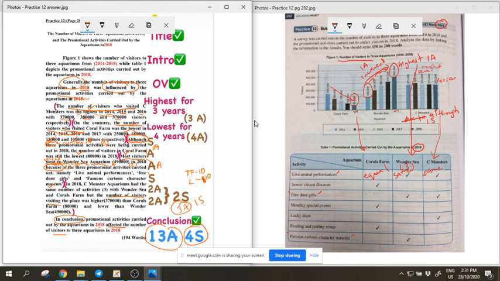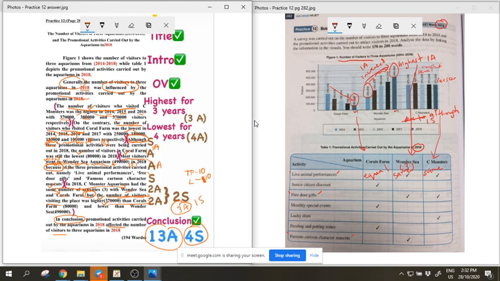Why? You have 1 trend word, but 2 key features. So same: same is for Wonder Sea, same is for Coral Farm. Then there's the data for both Wonder Sea and Coral Farm. Combine 2 in 1, so you get 2 analyses. Then but is the linking word. But the number of visitors visiting the place was higher than Coral Farm and lower. So higher and then the data, lower another data. So 2 analyses. Okay, this is the first analysis. This is the second analysis.